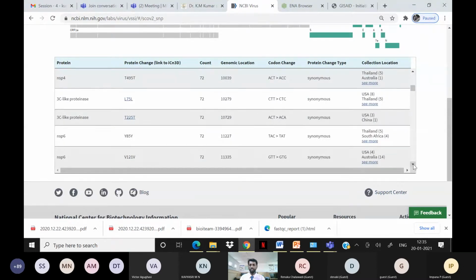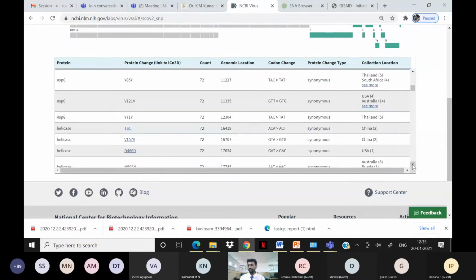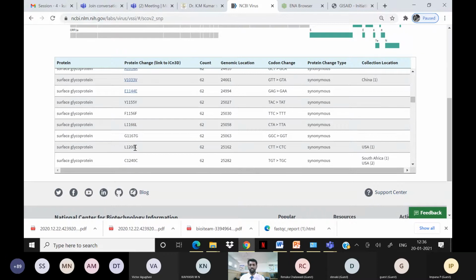Even in China, USA is there, and also you can check in India, what type of mutations are identified. In the Indian coronavirus, is there any new mutation? So all these things we can get. You can take this information actually.